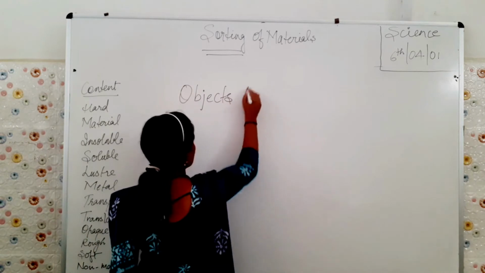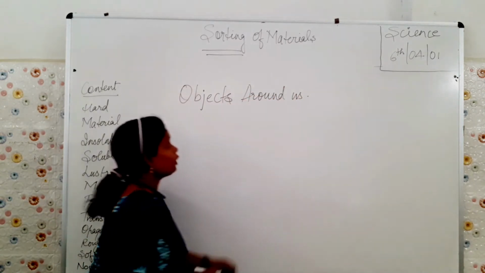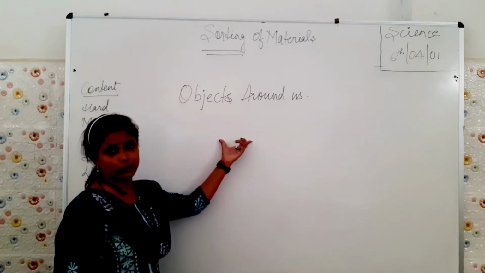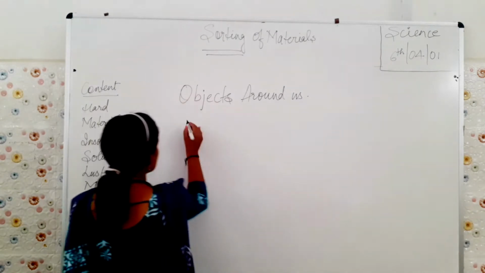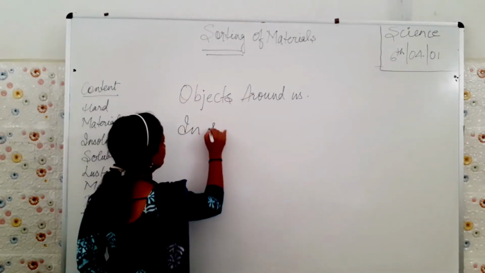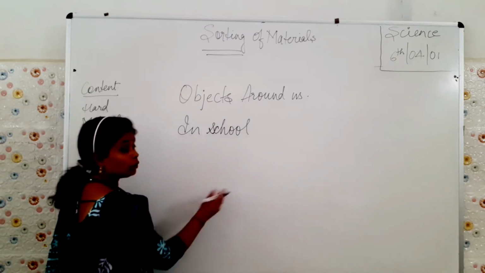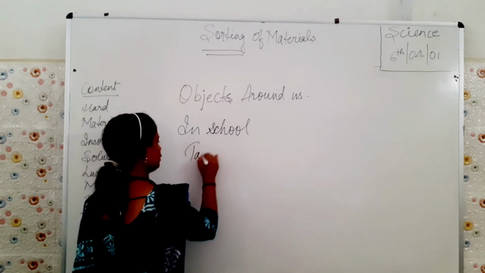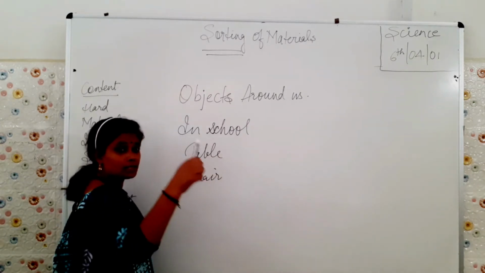Objects around us. Now what do you see around you as you are sitting at home or in school? Suppose in school, what do you see? In school we see a table, chair, then this marker.